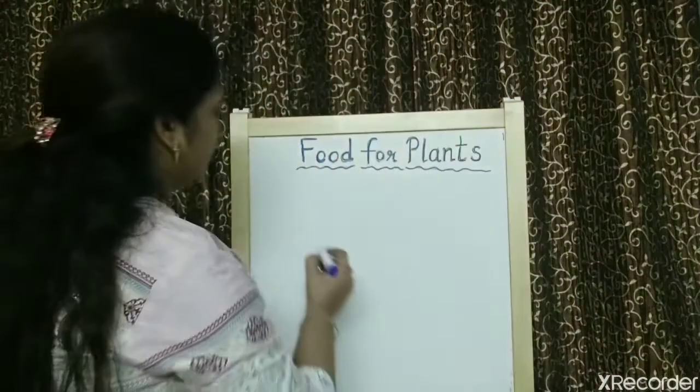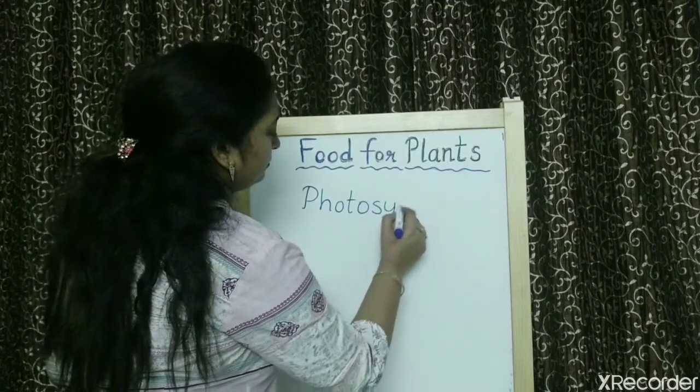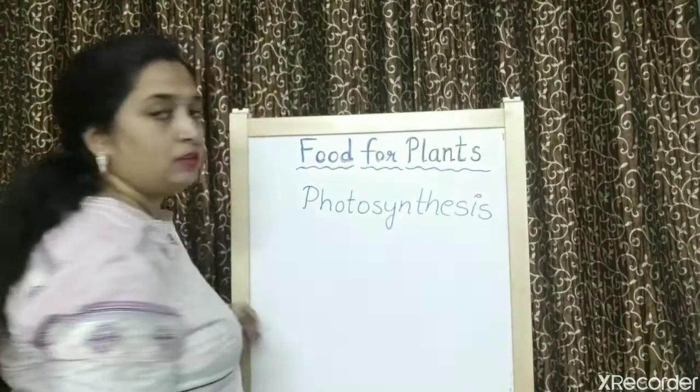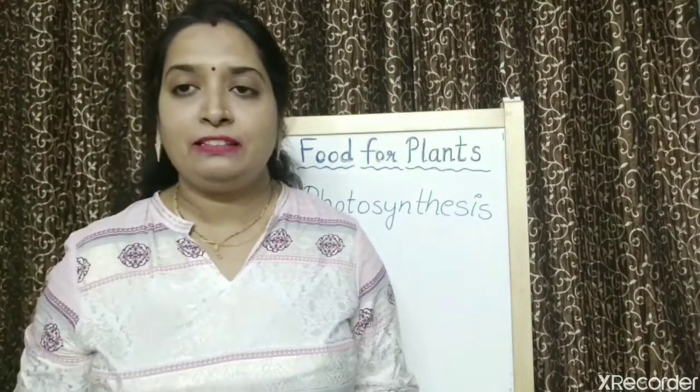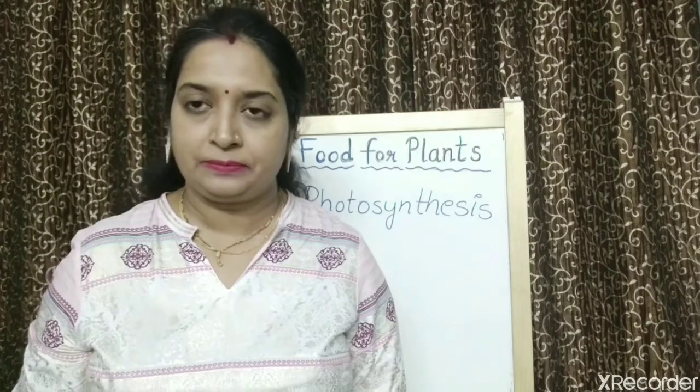Right? Now, children, if we are studying about food for plants, the question arises, how do plants prepare their food? Right? Children, all the plants prepare their food by a process. And what is the name for that process? That process is called photosynthesis. So, by which process do plants make their food? Plants make their food by the process of photosynthesis. Right?